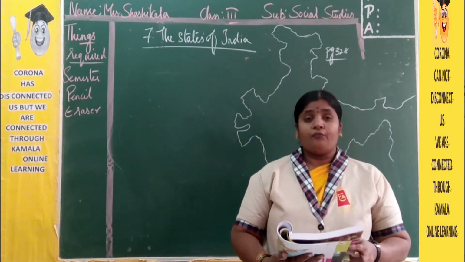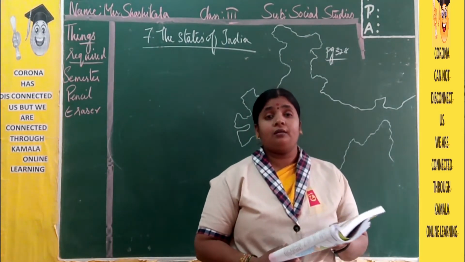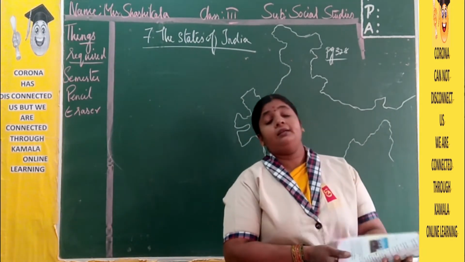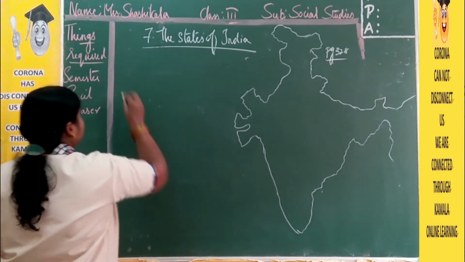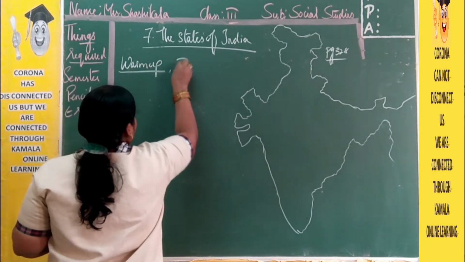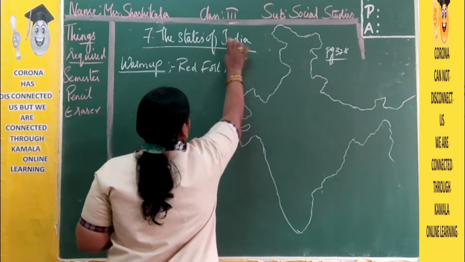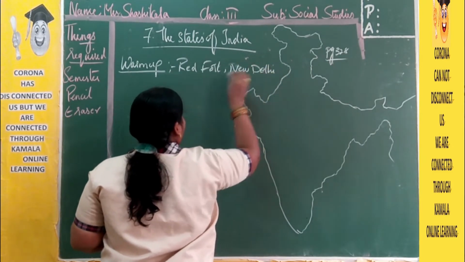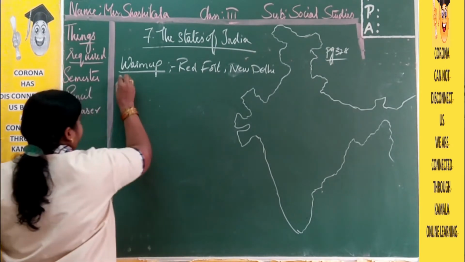Now we have a small warm up. Identify and name this monument. What is the name of this monument? Where is it located? We have to write. It is the Red Fort and it is in New Delhi. Please write in your book. It's the Red Fort and it is in New Delhi.